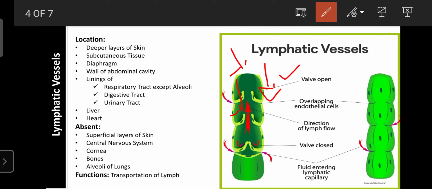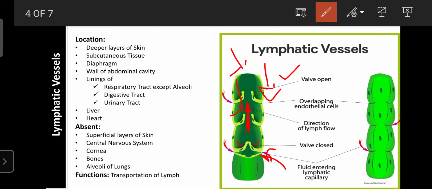And here in the junctions, the fluid can enter inside the lymphatic vessels. This is the common structure of a lymphatic vessel, similar to systemic capillaries. These walls also prevent the backflow of the lymph, and it is a semipermeable membrane.